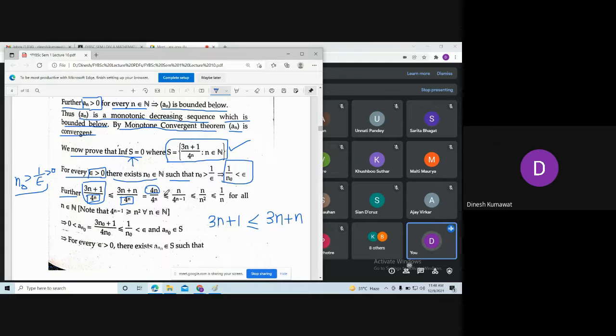This is exactly equal, not less than or equal to. Because I have 4n in the numerator and 4 to the power n in the denominator, so use the law of indices. Can I say this is exactly equal to n upon 4 to the power n minus 1?